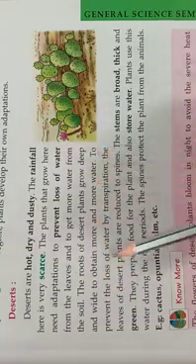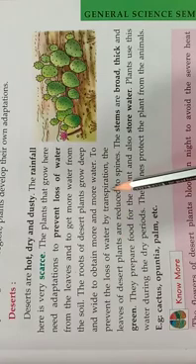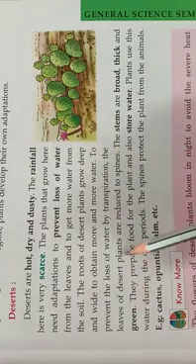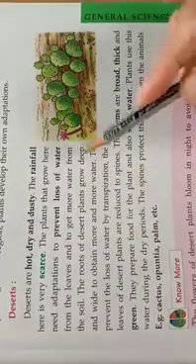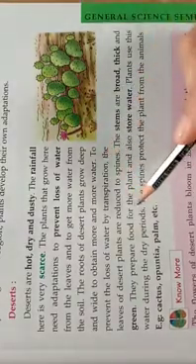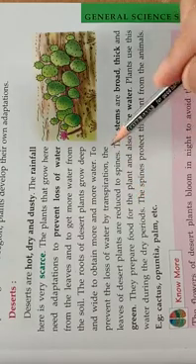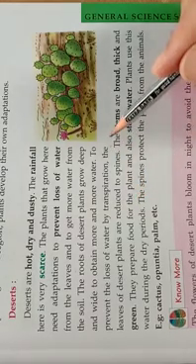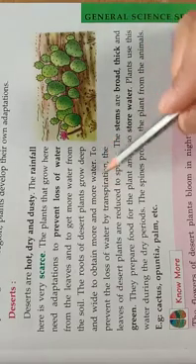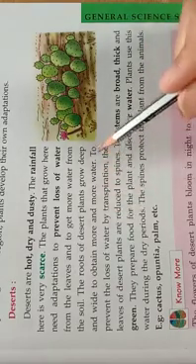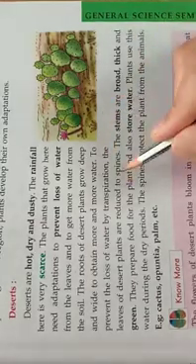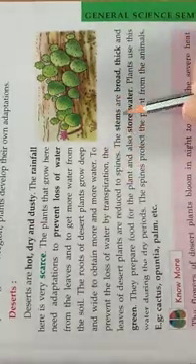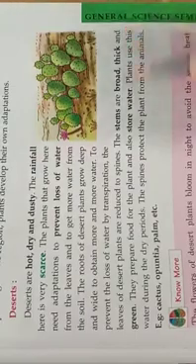To prevent the loss of water by transpiration, the leaves of desert plants are reduced to spines. You know, plants lose excess water by transpiration, which you saw in your last chapter. To avoid that, in desert plants the leaves are reduced to spines.